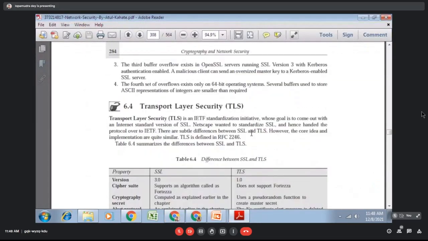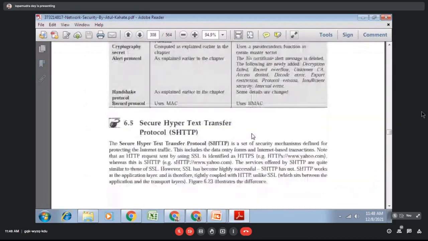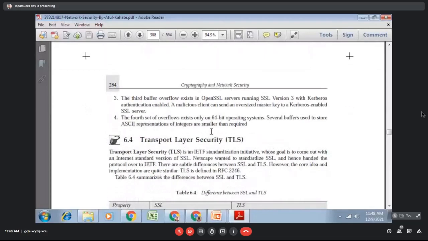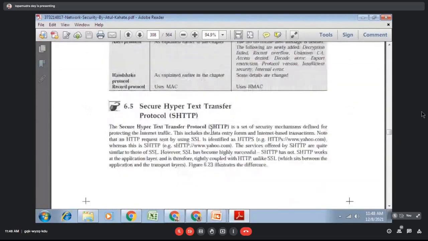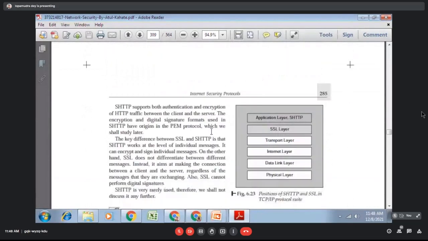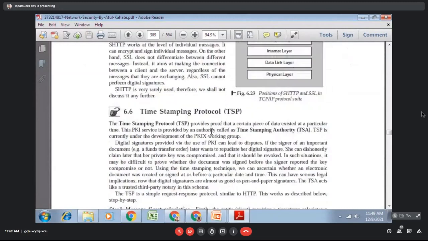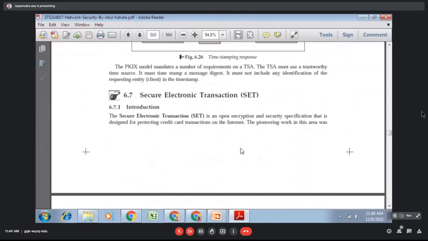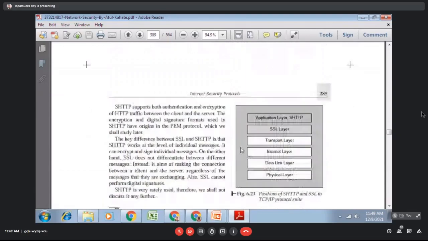In the next class we are going to discuss TLS, the transport layer security, then HTTPS and the HTTP timestamping protocol. Those things are already there. SET is not there. So we are going to discuss this in our next class.